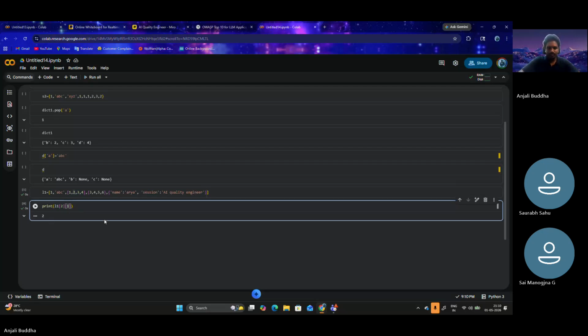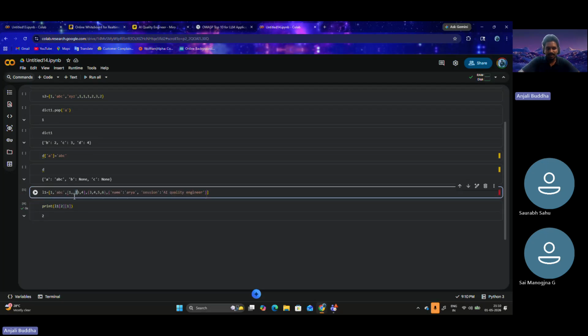Understandable? I'm referencing list 1, within which I'm referencing the element at the second index, that is index number 0, 1, 2. This is the second index, another list. Within this list, I'm indexing 1, so it contains the second element, the 2 that is being printed here. Make sense?